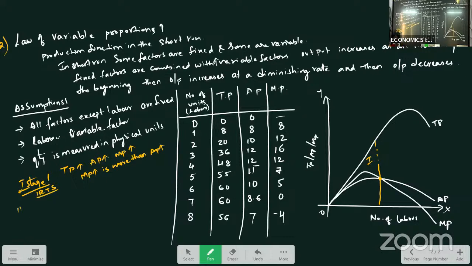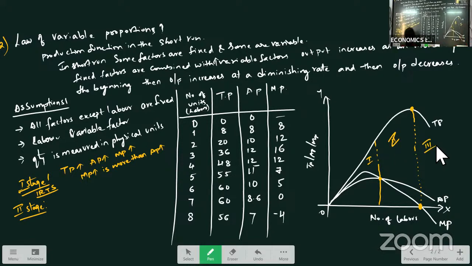Now the second stage. At the point where our MP is 0, our TP will be maximum, and after this is our third stage.